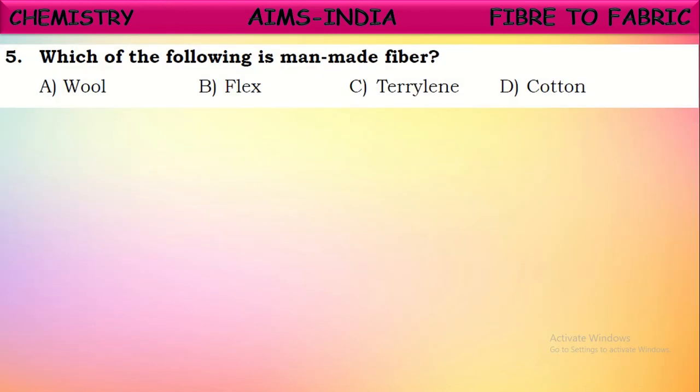Next. So the question: which of the following is man-made fiber? Means the fiber which is prepared artificially. Which among these? If you see wool, flax, and cotton, these are obtained from natural sources. So that's why they are called natural fibers. But if you see terylene, it won't exist naturally. It is prepared in the laboratory. So terylene is the man-made fiber, which is also called artificial or synthetic fiber.